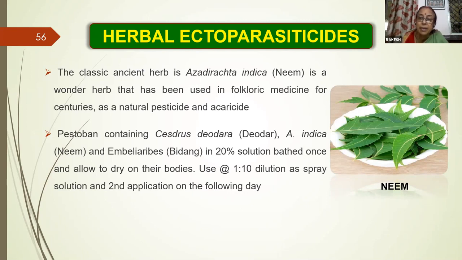The neem leaves paste has been used in a research work. This neem oil has been used in case of demodicosis and this has given wonderful results. Now the ready-made product is Testoban. It contains Cedrus deodara or known as deodar, Azadirachta indica, neem, and Ampelopsis or bidang in 20% solution.